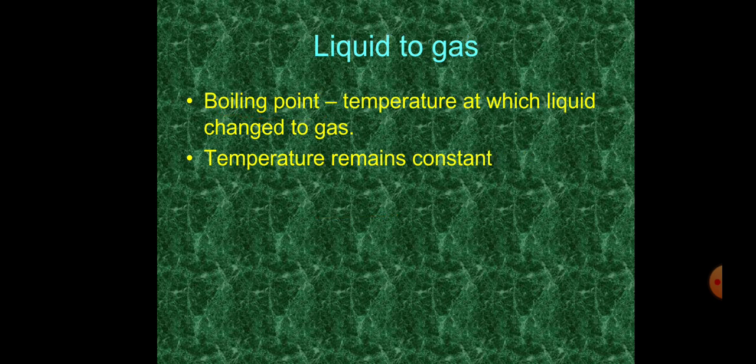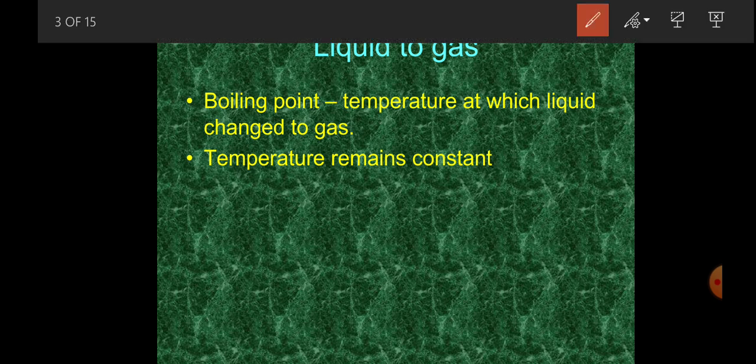The same liquid that has been formed previously may change to a gas, and the temperature at which liquid changes to gas is called the boiling point. The boiling point of water is 100 degrees Celsius, and this temperature is only for pure water. And also it must happen at normal atmospheric pressure. It must happen near the coast, near the sea level.